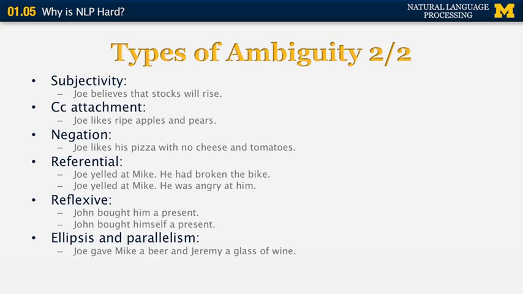One more example of ambiguity is what is known in linguistics as ellipsis or parallelism. Joe gave Mike a beer and Jeremy a glass of wine. So we have a sentence that consists of two phrases, one where Joe gives a beer to Mike and one where Joe gives Jeremy a glass of wine. Yet Joe gave is missing from the second phrase. It can be inferred from the parallelism of the two components of the sentence, because somebody is receiving a drink, so that person is Mike in the first example, Jeremy in the second, whereas the person who's giving the drink is only shown in the first half of the sentence, that is Joe. It's missing in the second half, and therefore by parallelism we can infer that it has to be Joe again.